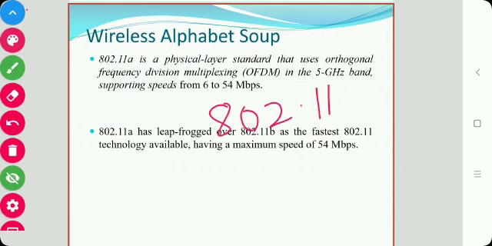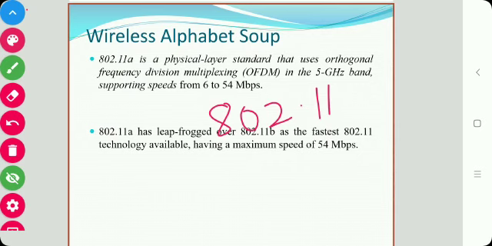Different task groups within the 802.11 working group created and revised the standards, and all these groups are using different protocols and security techniques. That is called the wireless alphabet soup.